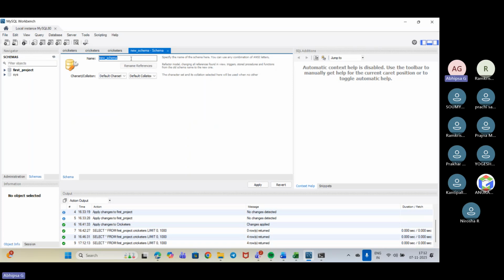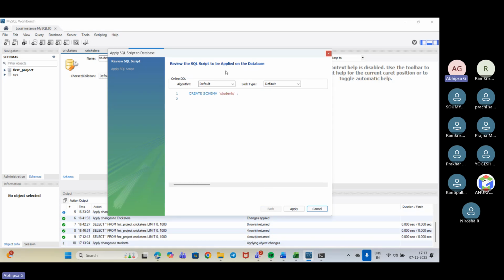What new schema can we create? We can create anything based on whatever we have. So we can create a schema. The name of the schema we need to give up here. So let's give it the name of students. Okay, so I have given the name as students. Now I'll go to apply.